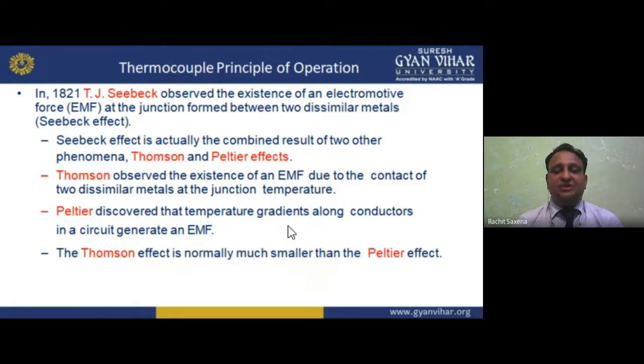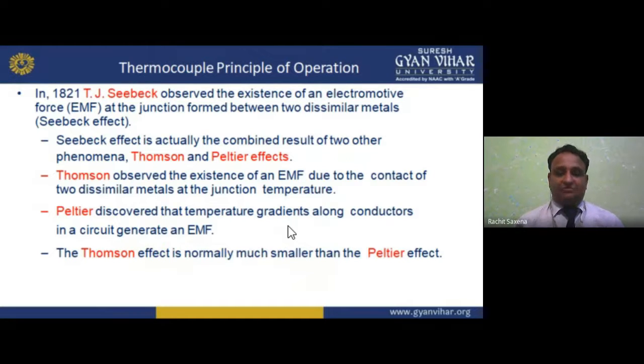The principle of operation is the Seebeck effect, invented by T.J. Seebeck in 1821, 200 years ago.